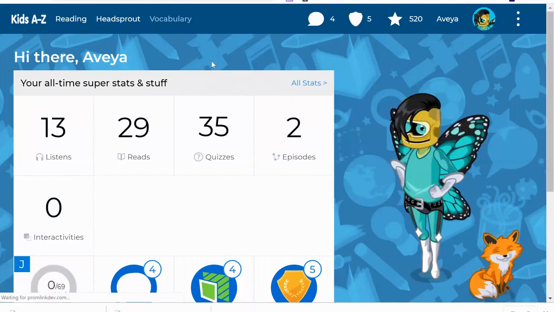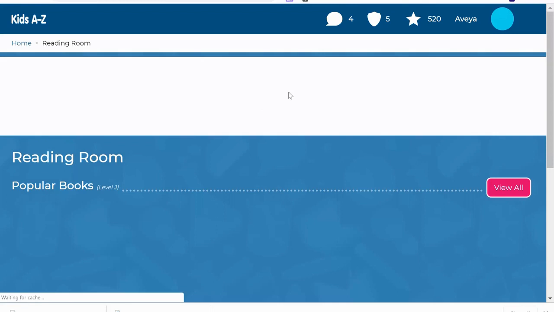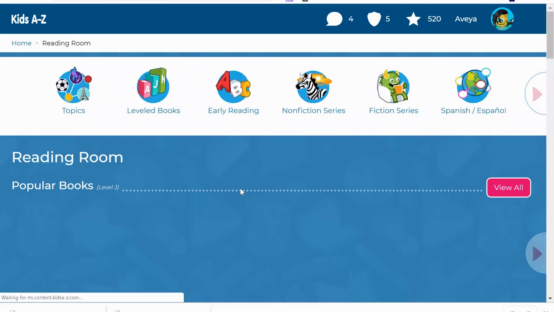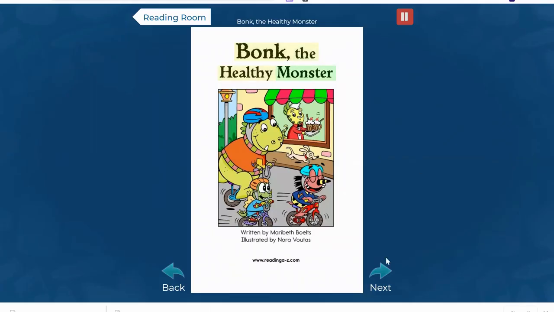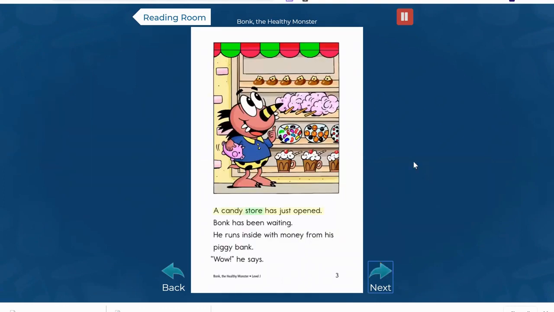Now, one time I was working with a student and I couldn't share my screen. So I started thinking about, how can I solve this? I had the student open up Kids A to Z on their side and share the screen with me. And this was a simple solution. But when tech issues begin to rise, it is sometimes hard for us to think clearly. Many of us kind of go in that panic mode. And the most important thing you can do is to stay calm and stay open-minded to solutions, because there's always a solution.